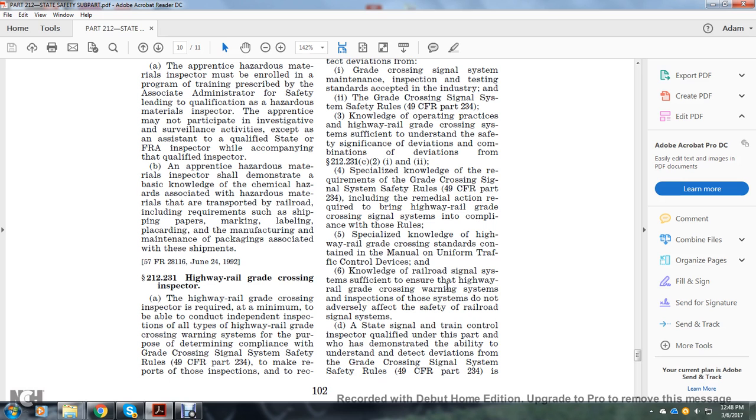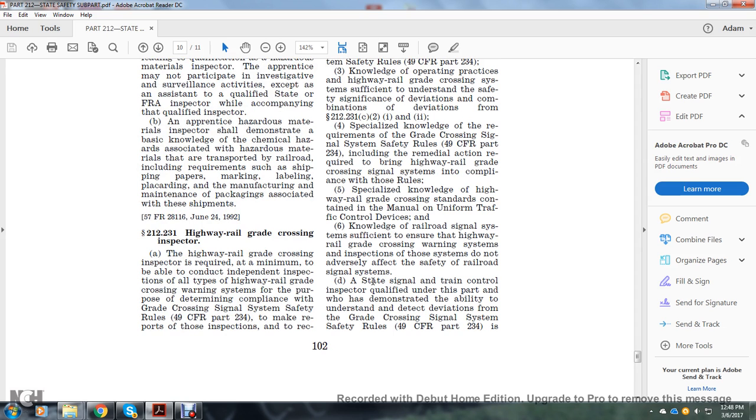including remedial action required to bring the highway rail grade crossing signal system into compliance with the rules. 5. Specialized knowledge of highway rail grade crossing standards, in accordance with the Manual on Uniform Traffic Control Devices. 6. Knowledge of railroad signal systems sufficient to ensure that the highway grade crossing warning system and inspection of those systems do not adversely affect the safety of the railroad signal systems.